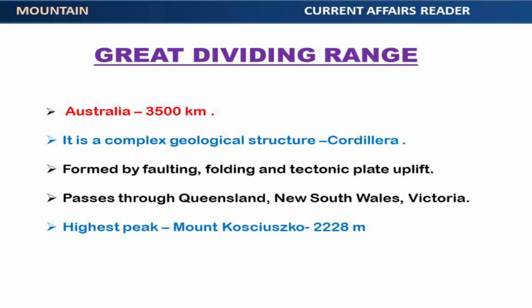Next, the Great Dividing Range. The Great Dividing Range is located in Australia. It is about 3,500 kilometers long. It is a complex geological structure called a cordillera, meaning a vast and extensive chain of mountain ranges, plateaus, and rolling hills. It was formed by faulting, folding, and tectonic uplift. It passes through Queensland, New South Wales, and Victoria. The highest peak in the Great Dividing Range is Mount Kosciuszko, with an elevation of 2,228 meters.